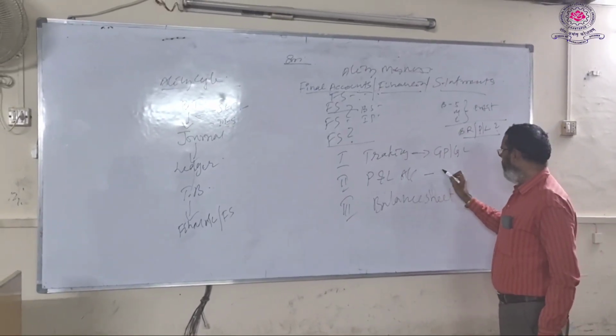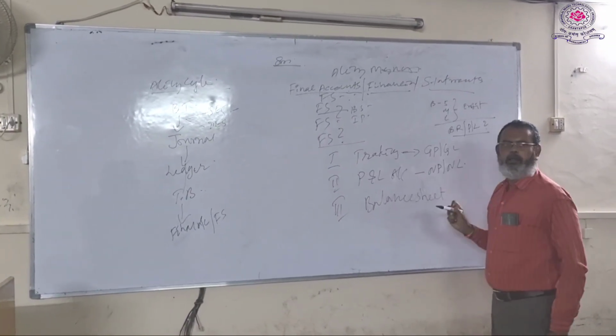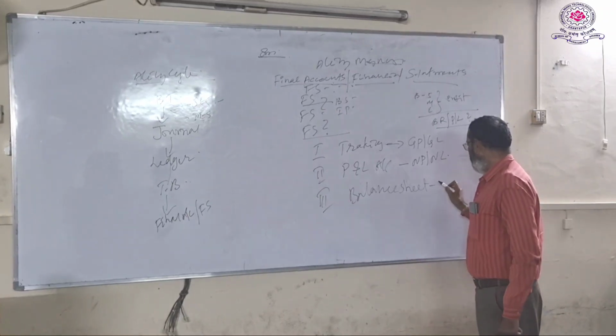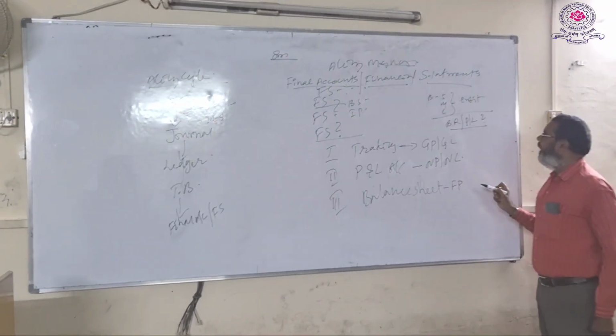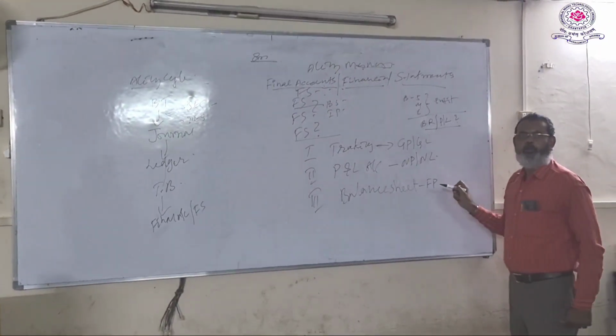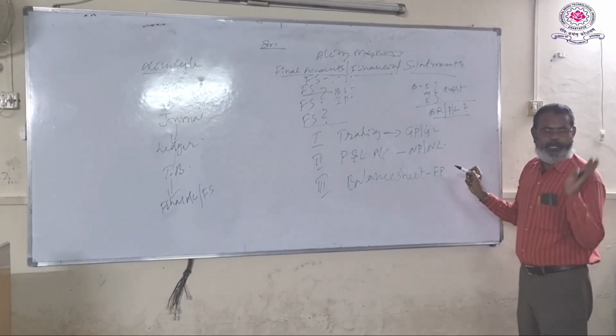By preparing the profit and loss account, you are able to know the net profit or net loss. By preparing the balance sheet, you know the financial position of the concern. Financial position is nothing but the information relating to assets and liabilities held by the business entity on a particular date.